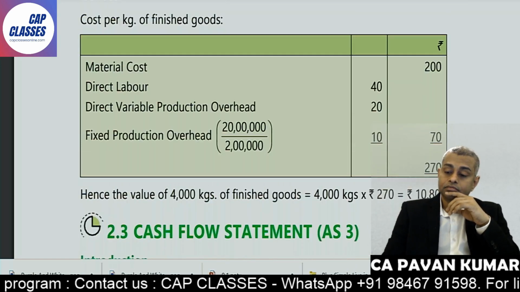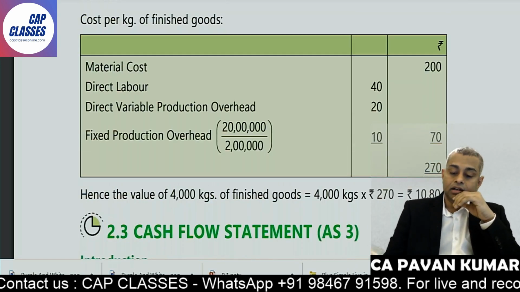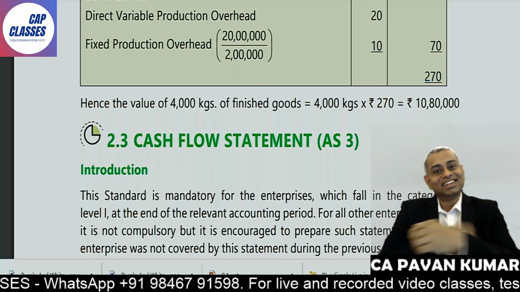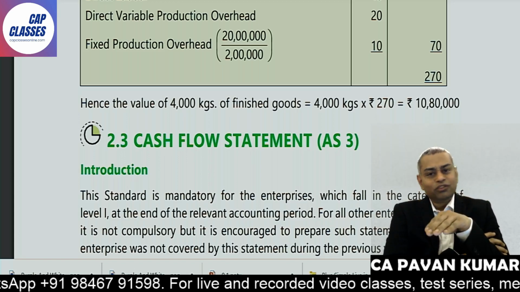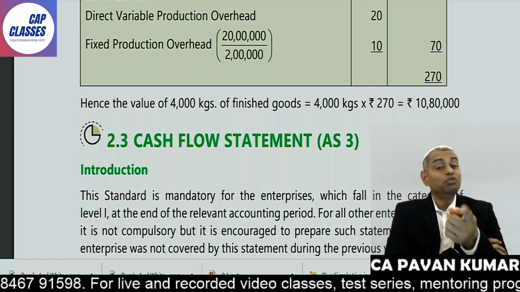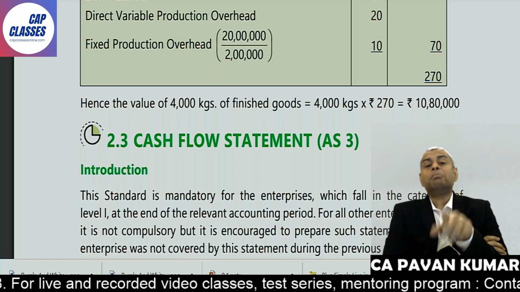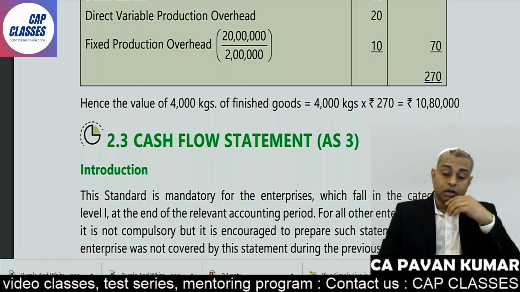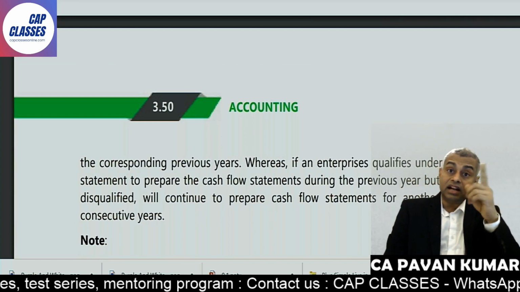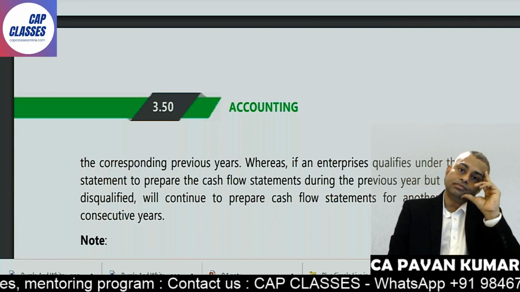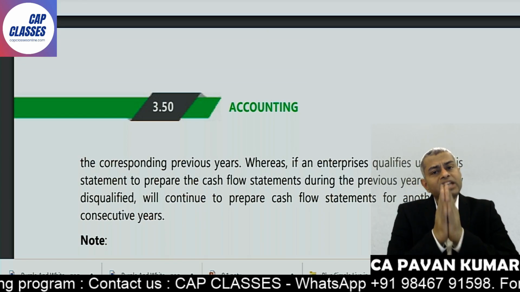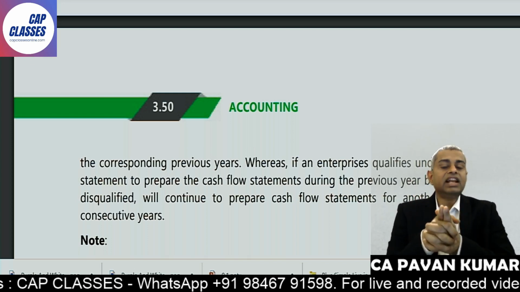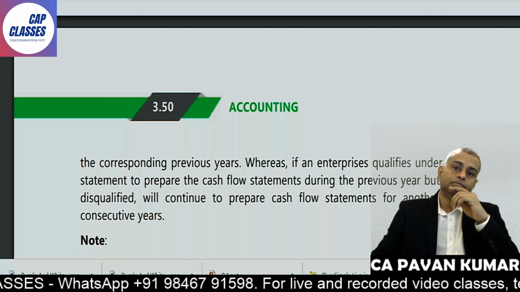So now look here, 270, 10,80,000, and cash flow statement AS3. The standard is over. Are you kidding me? Now don't worry, not just these four problems. In my material I'll give you 20 problems. But trust me, all the 20 problems you can solve without reading these 10 pages of theory. Now you look at this page number 3.50, where it started at 3.38, 12 pages. So do I need to really read the 12 pages of theory to understand these four problems? The answer is no. The more unnecessary content you read, the more you'll be confused.